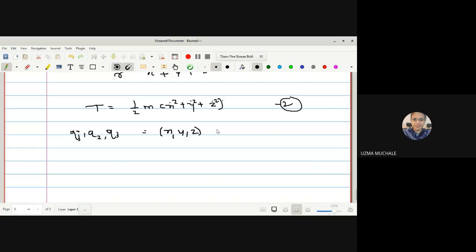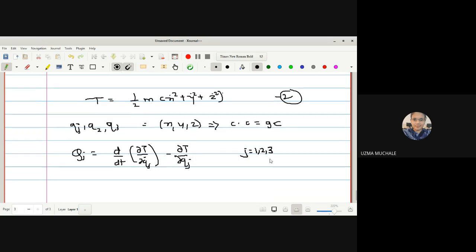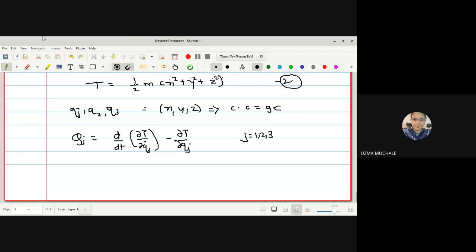Because we have just written that this x, y, z itself are Cartesian coordinates as well as generalized coordinates, because there is no restriction for a particle moving in 3D space. Now Qj is equal to d by dt of dou T by dou Qj dot minus dou T by dou Qj, and what is the value of j? J is running for 3 values because we have 3 generalized coordinates.